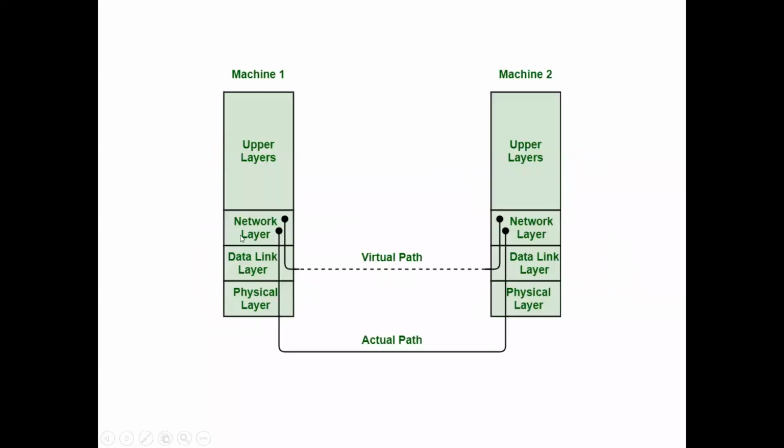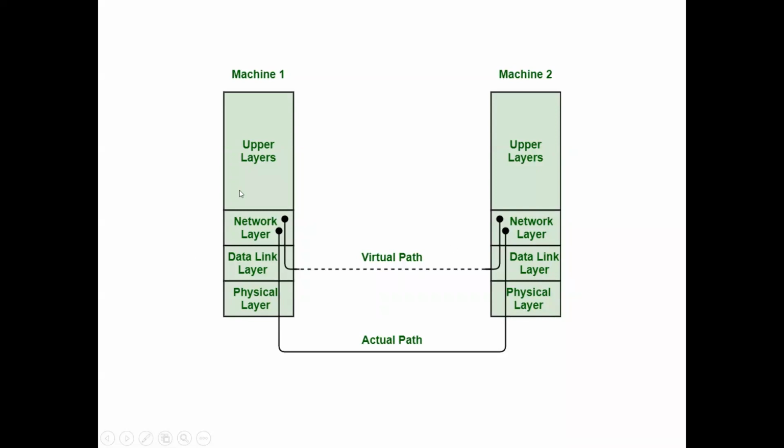Here, the data is transmitted from the network layer on machine 1 to the network layer on machine 2 through the data link layer and physical layer. The data is transmitted from the network layer to the physical layer, and at the receiver side, from the physical layer to the network layer.